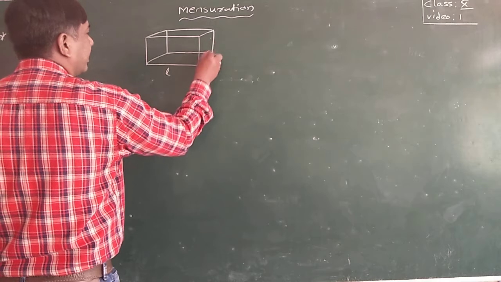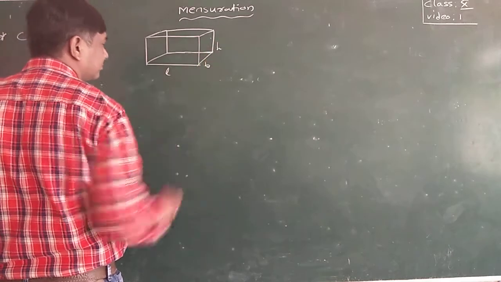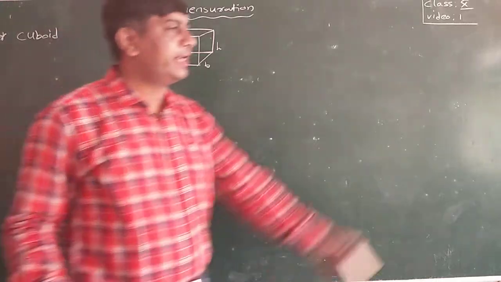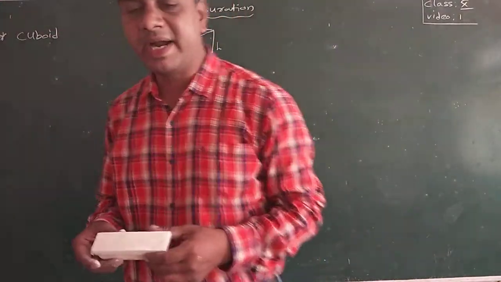Length, breadth and height. 3 dimensions. Length, breadth and height. A cuboid has, assume that